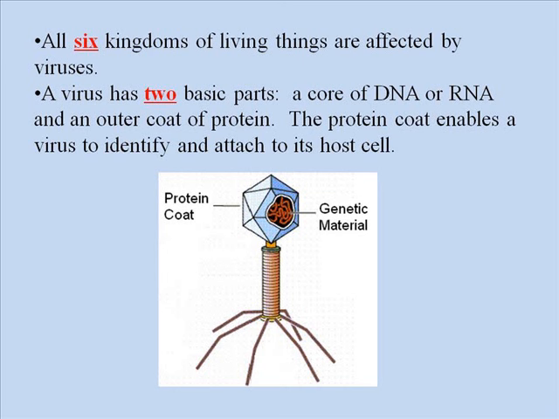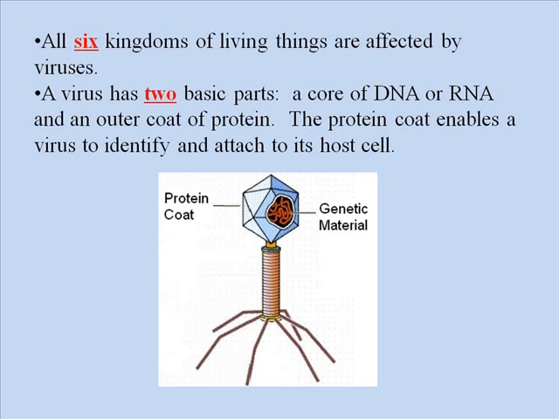It has a core on the inside of genetic material. It will either have a strand of DNA or a strand of something called RNA. And then it has an outer protein coat, which is in the picture, that weird little hexagonal figure at the top. That protein coat is what protects the genetic